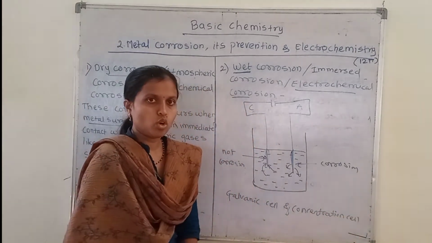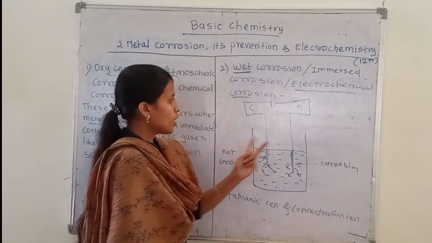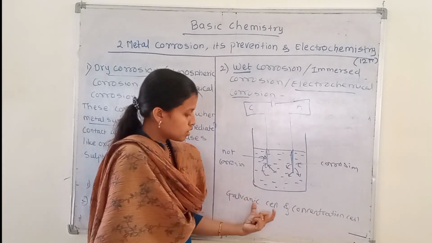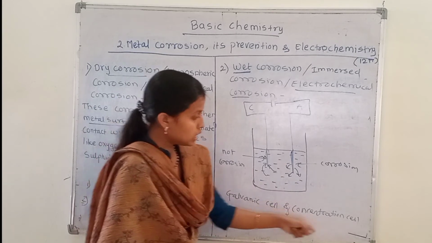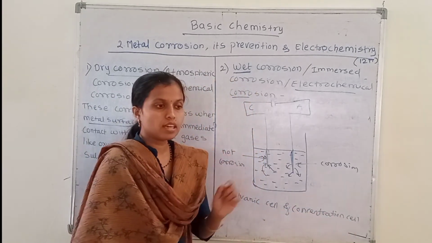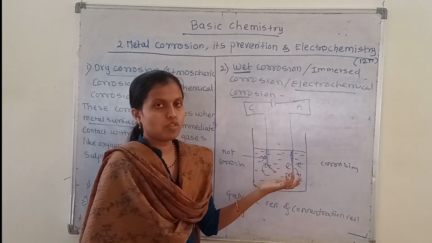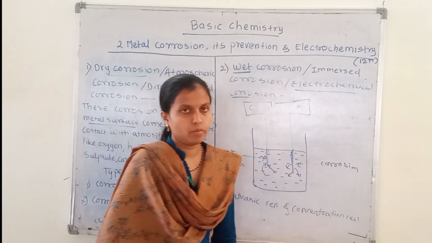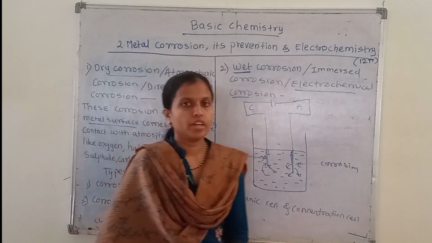Okay, when the galvanic cell is generated, two different metals are placed in a conducting medium, and the wet corrosion will be carried out. When the concentration cell is generated, one single metal is dipped in this conducting medium solution and its corrosion will be carried out. Then this type of corrosion is called the concentration cell corrosion, carried out as wet corrosion.